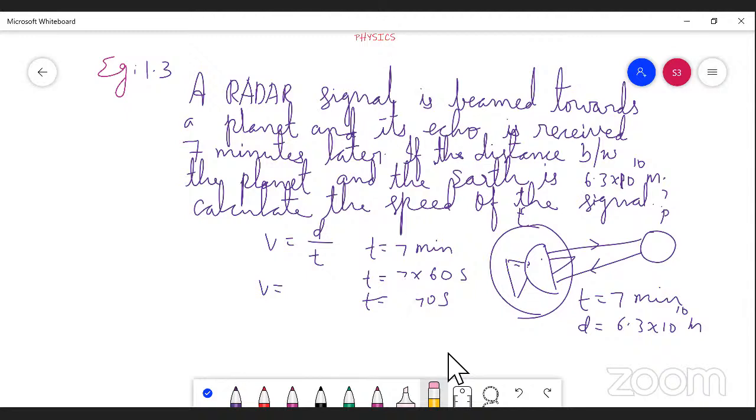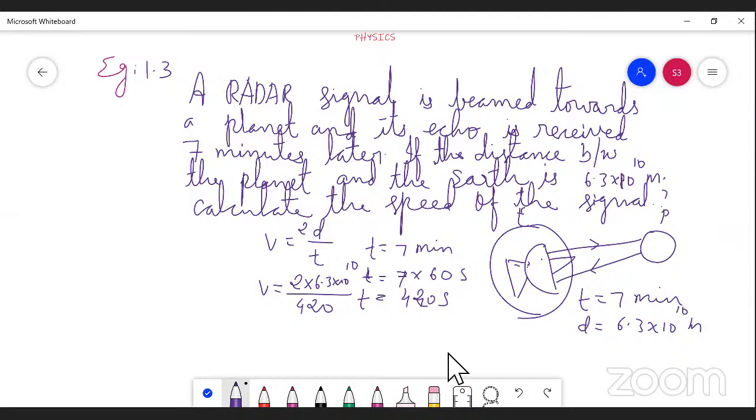So here the distance will be double, so 2d divided by t will come. 2 into the distance, 6.3 into 10 to the power of 10, divided by the time, 420.